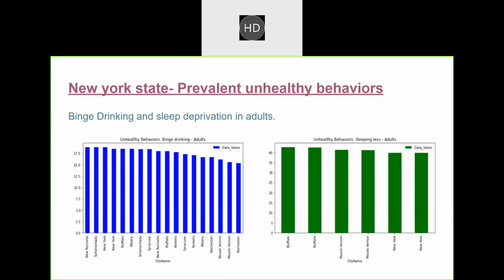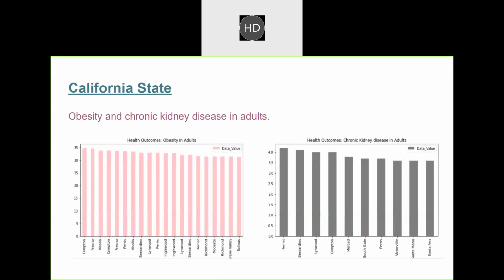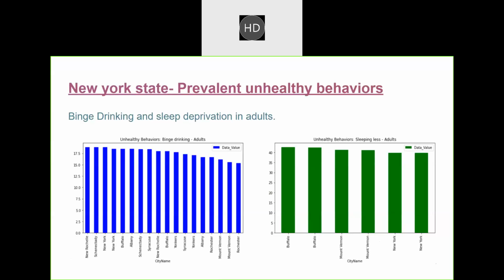Next slide. This is a graph for binge drinking and sleep deprivation, which are more prevalent unhealthy behaviors in New York. And this we have done by grouping the categories column of the data set.